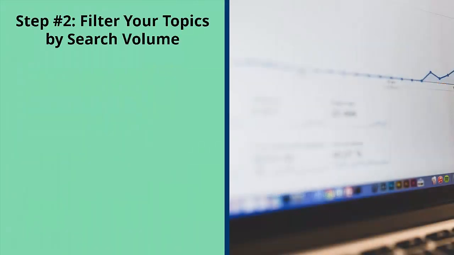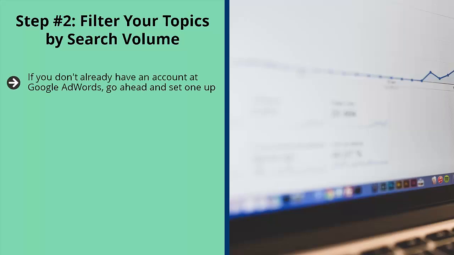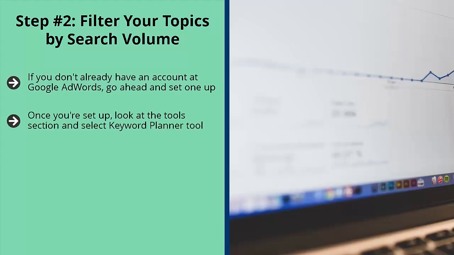Step number 2, filter your topics by search volume. If you don't already have an account at Google AdWords, go ahead and set one up. You can access this by typing in adwords.com. Log in with your existing Gmail account and set up an AdWords account. Once you're set up, look at the Tools section and select Keyword Planner Tool. Type in the topics you're interested in. Do this one by one.